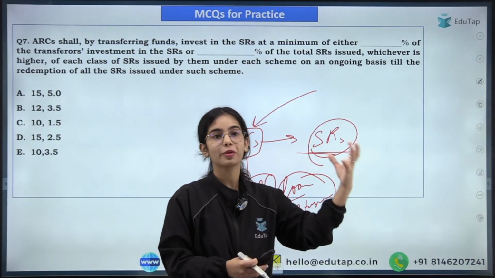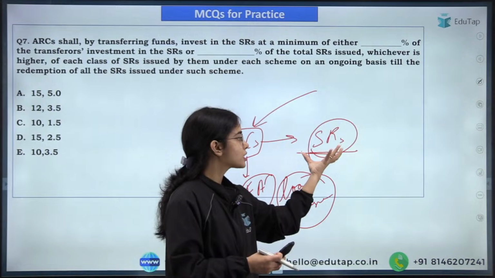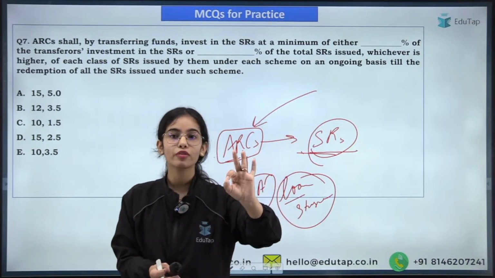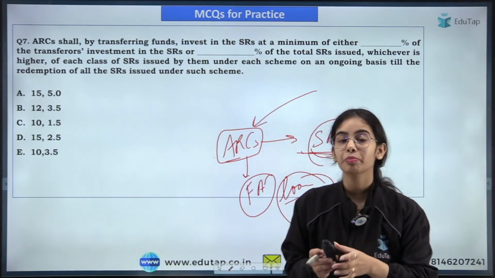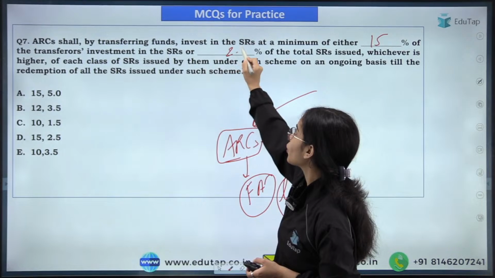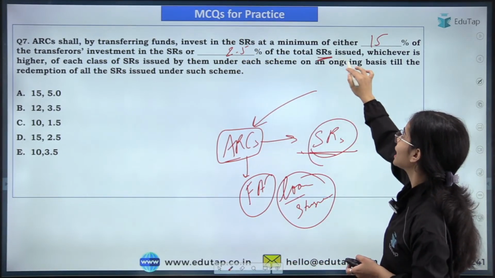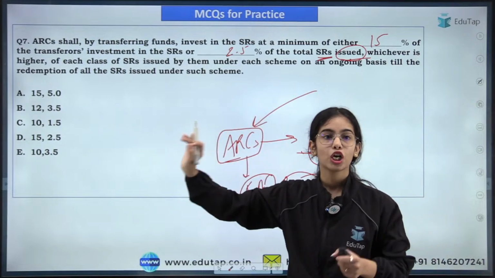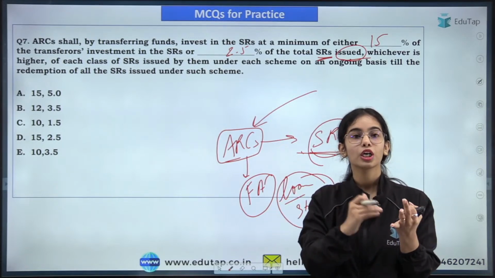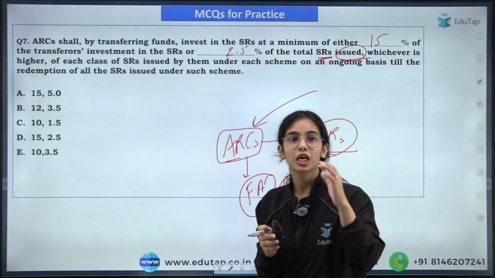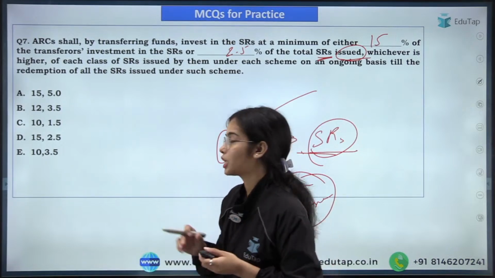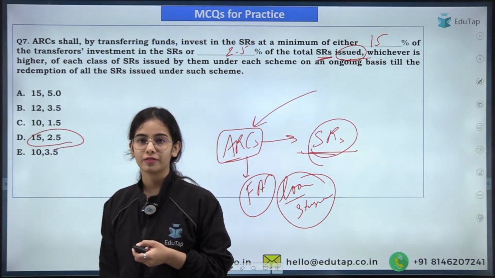Now these qualified buyers can be financial institutions, and they are buying the security receipts. ARCs should also invest in the security receipts at a minimum of either 15% of the transferor's investment in the security receipts or 2.5% of the total security receipts that is issued, whichever is higher. So ARCs have to invest in the security receipts up to 15% of the transferor's investment or 2.5% of the total security receipts. So here the right answer is 15 and 2.5.